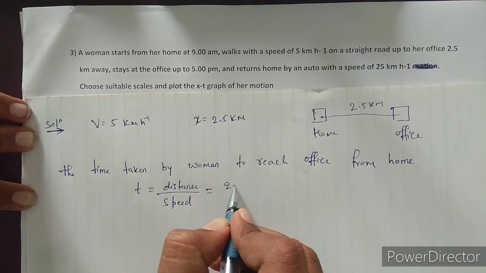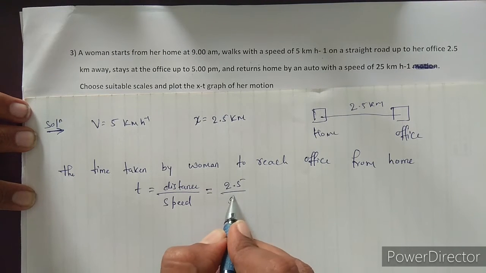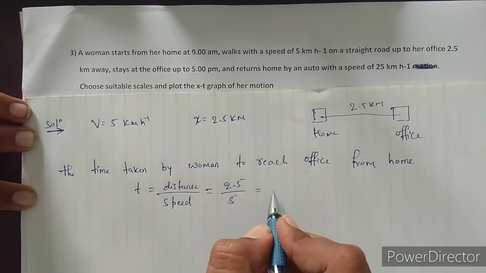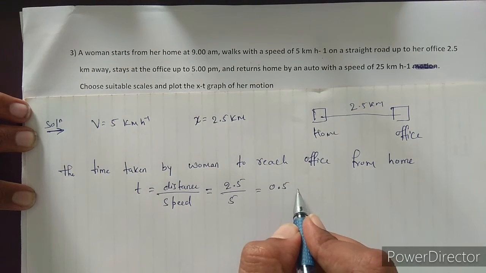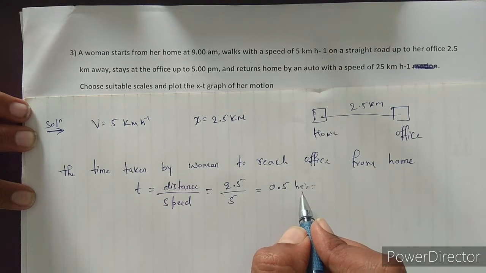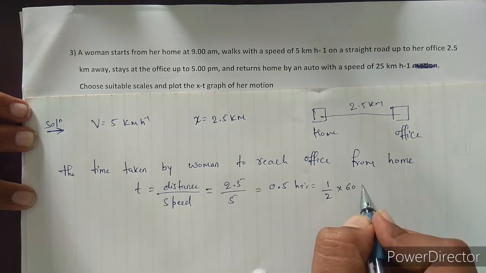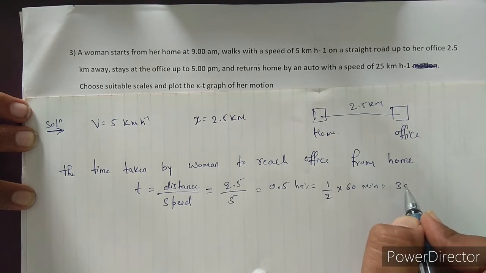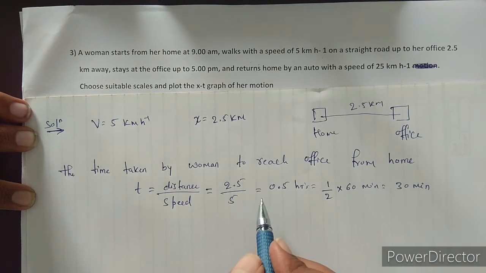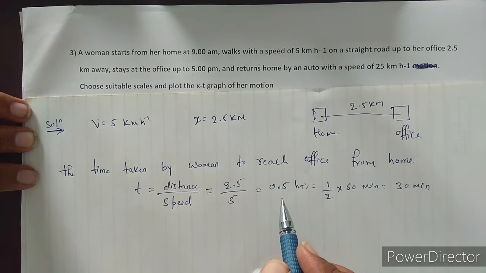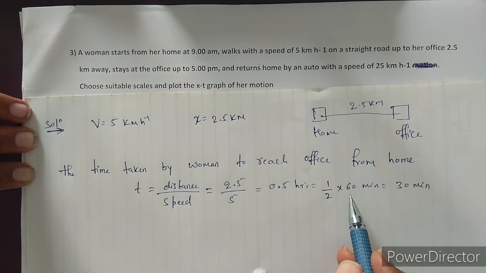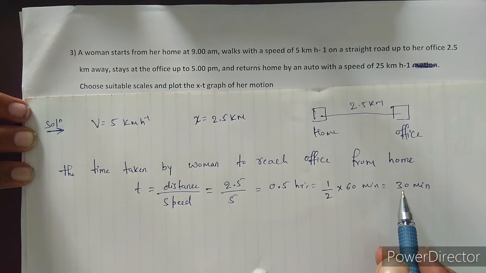Here distance is given, that is 2.5 km, and speed is 5 km per hour. This is equal to 0.5 hours. So convert this 0.5 hours into minutes. 0.5 is nothing but 1/2, and we multiply by 60 minutes, so this is equal to 30 minutes. To convert hours to minutes, we just multiply by 60.